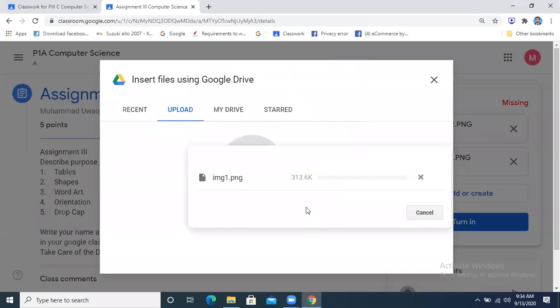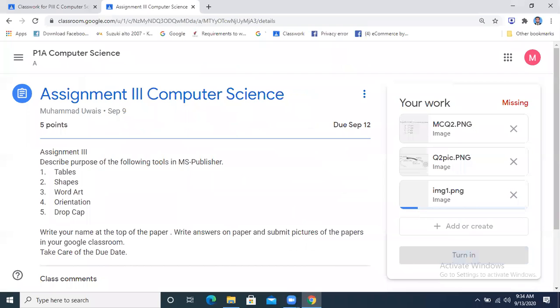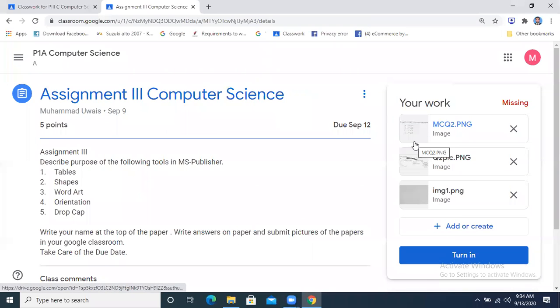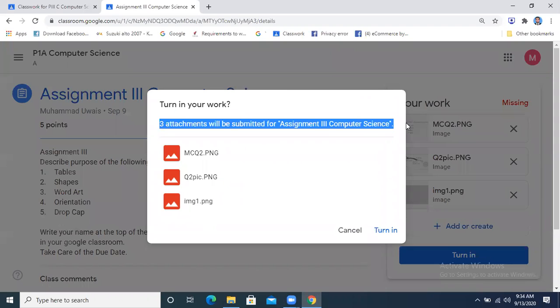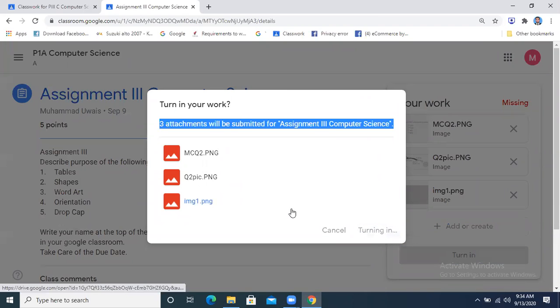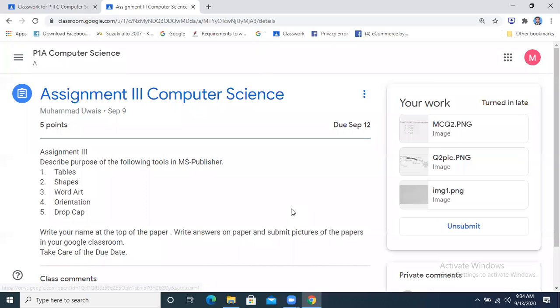Okay, for example, I have uploaded the pictures over here, but still these are not sent to the teacher. When I click on the turn in button, it will ask, okay, 3 attachments are there. In order to turn in, you will click on the turn in button. Okay. Then the teacher will be able to see.